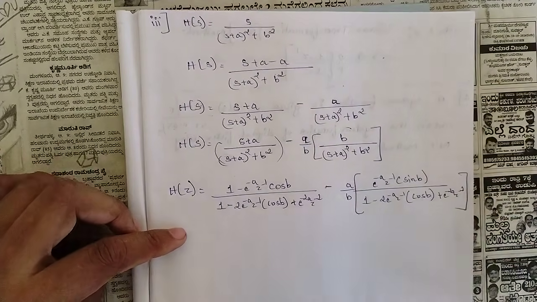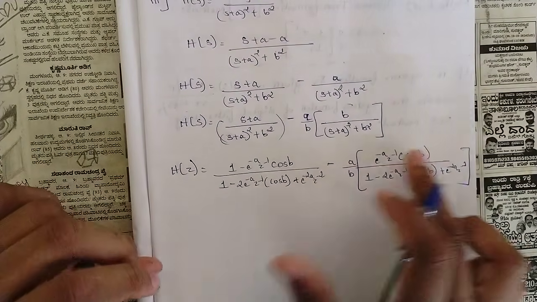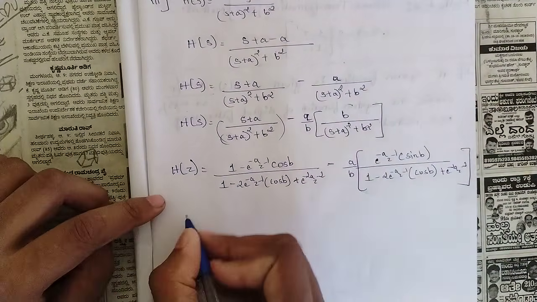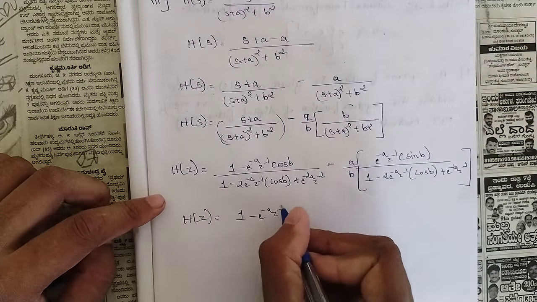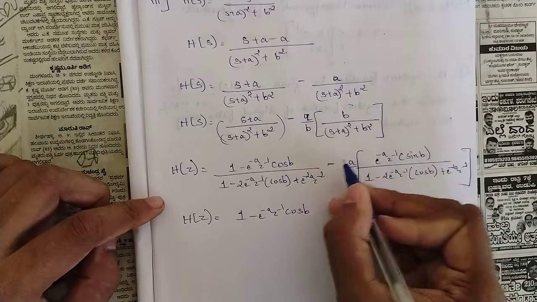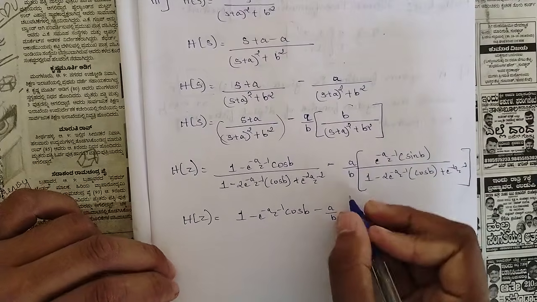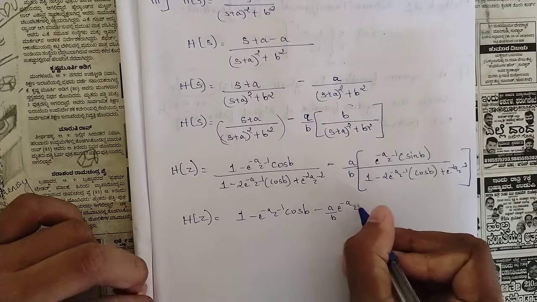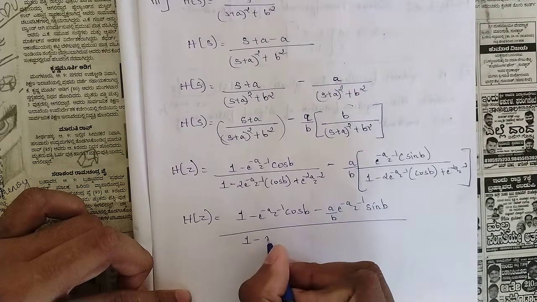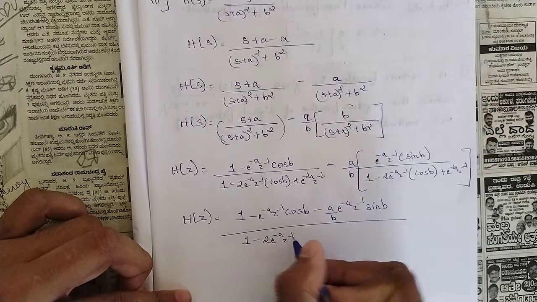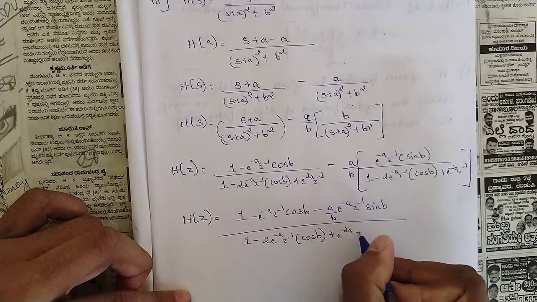Now we can see that the denominators are the same, and a by b we should be multiplying in the numerator. So H of z is 1 minus e power minus a z inverse cos b, minus a by b multiplied to this whole term, so we get minus a by b e power minus a z inverse sin b, with a common denominator of 1 minus 2 e power minus a z inverse cos b plus e power minus 2a z power minus 2.